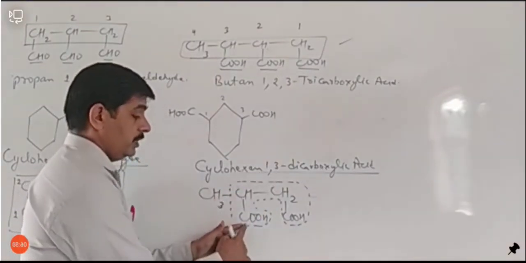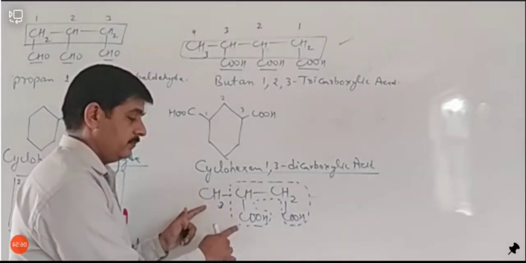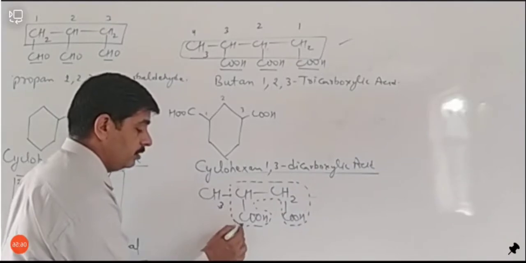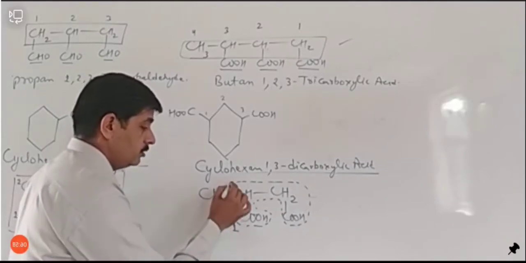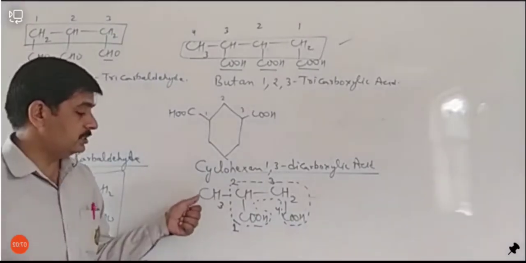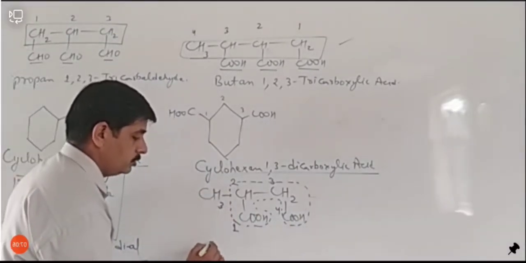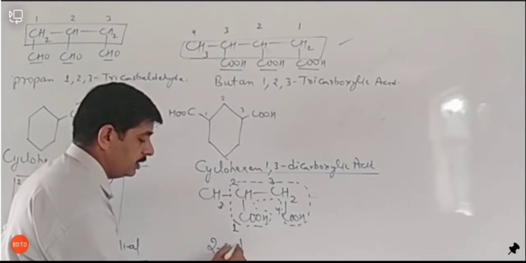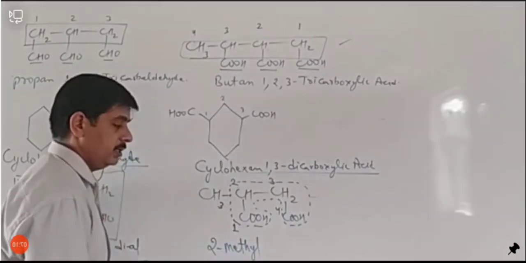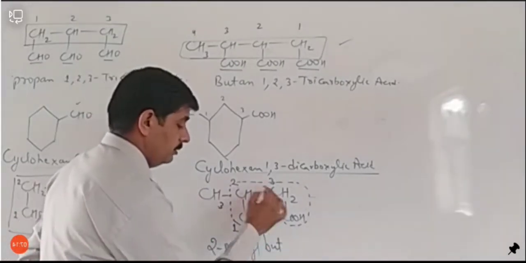Because here we have COOH group and CH3 group. Both the groups are present from this side. So we will start our counting from this side: 1, 2, 3 and 4. Okay. So CH3 group is present at 2nd carbon. Then it will be named as 2-methyl, as methyl is a prefix, 2-methyl but, and then single bonds are there.